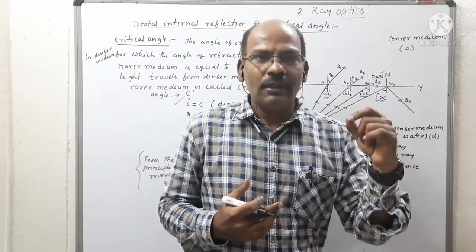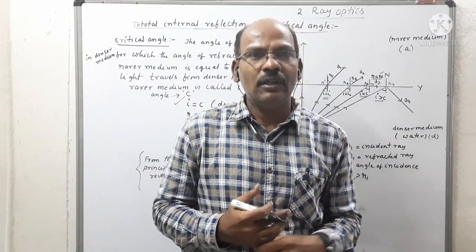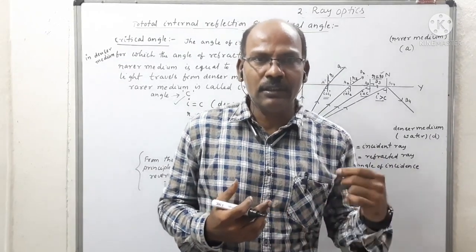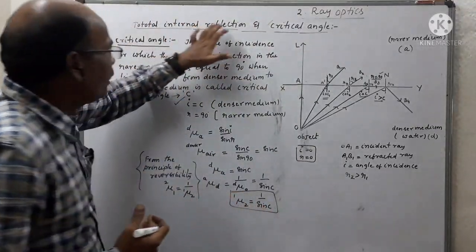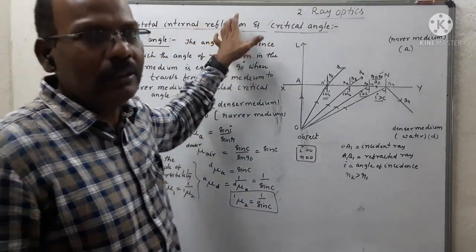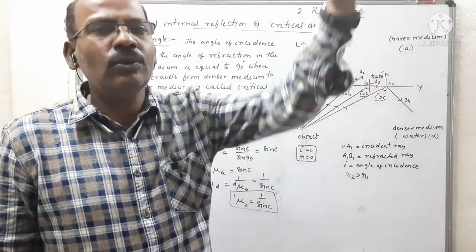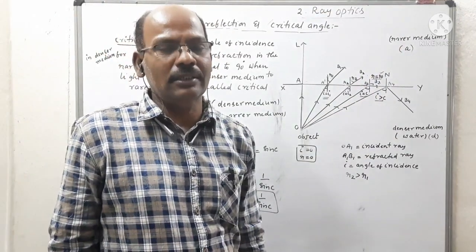So the first important application is optical fiber, which carries information without loss of energy through longer distances.